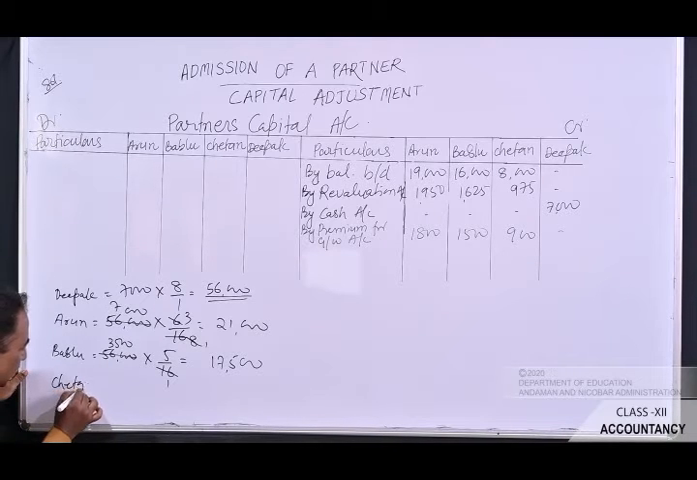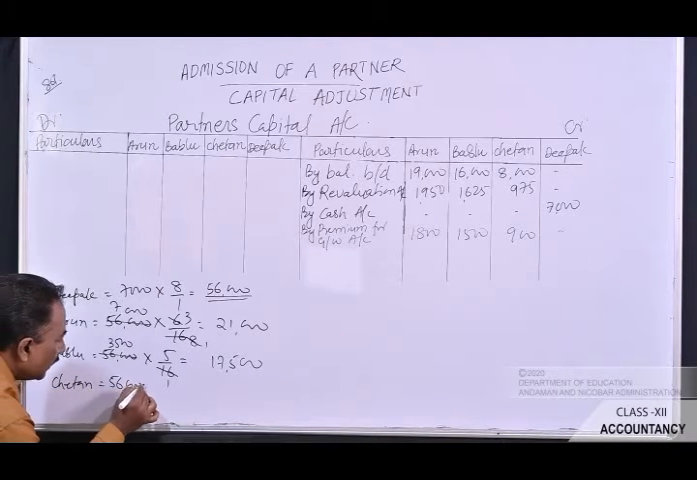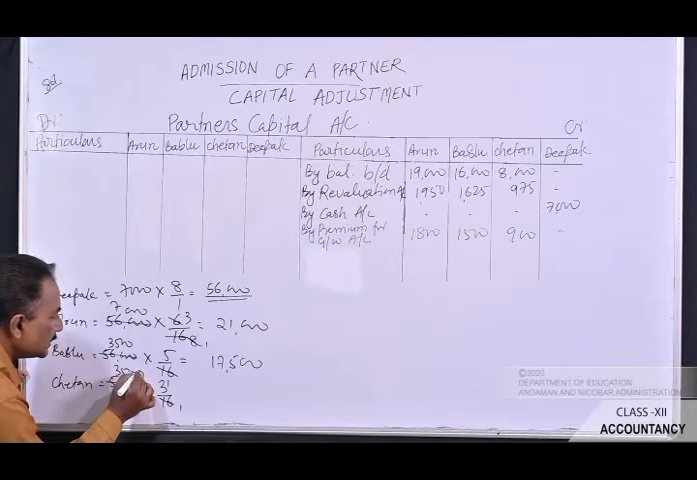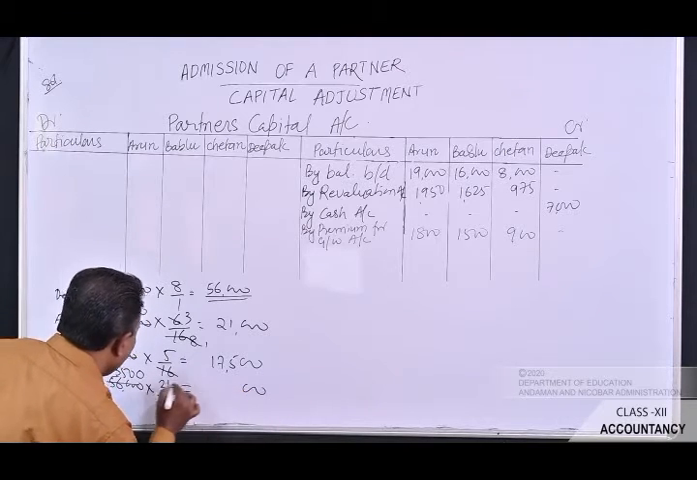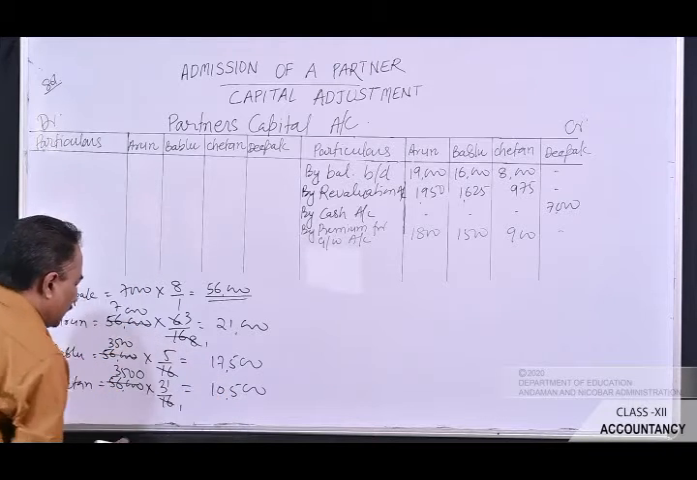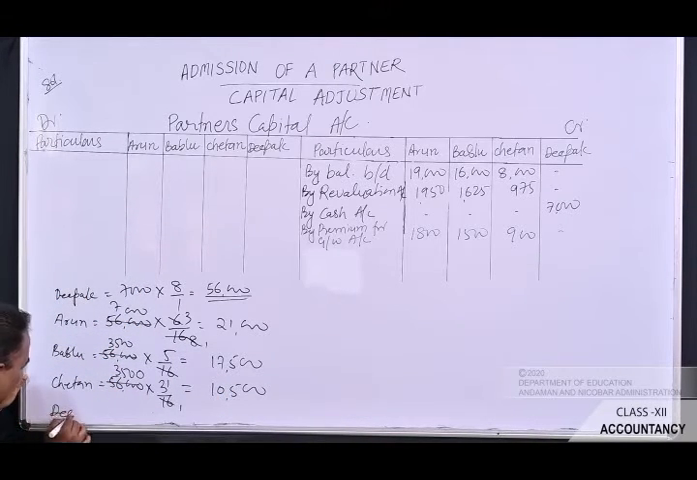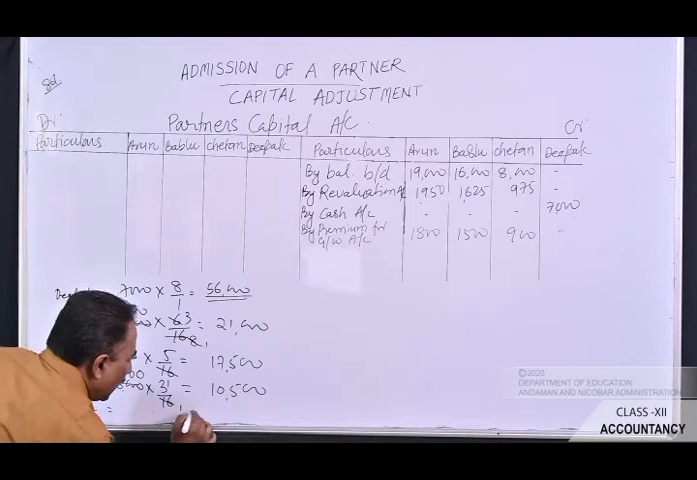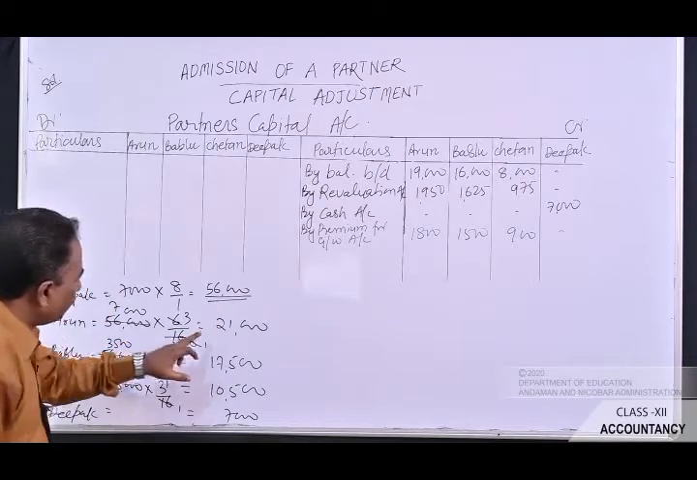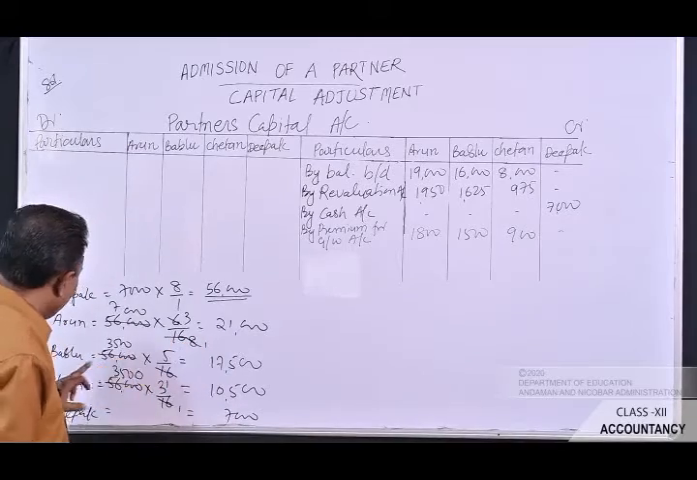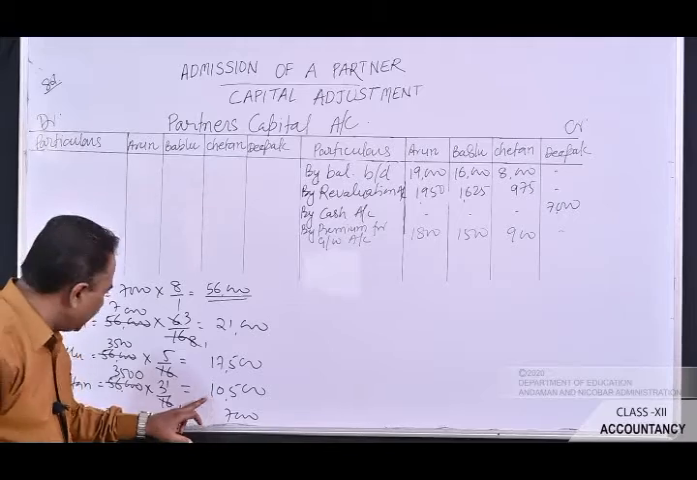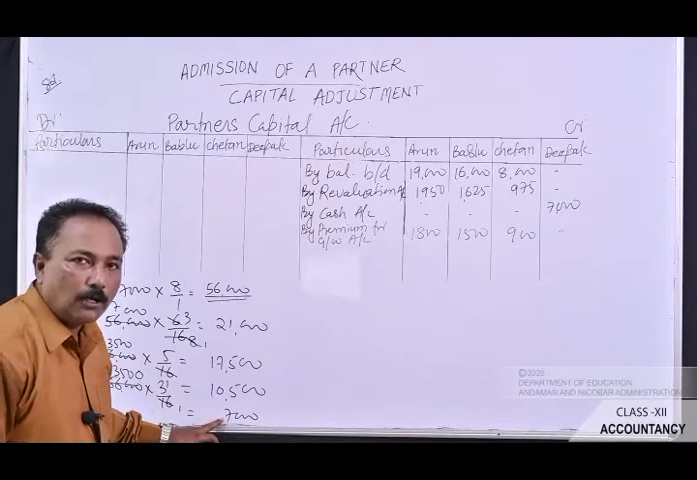Now let's talk about Chetan. Chetan will have to adjust rupees 0, 0, 5 is a 15, 5, 1 balance, and 10,500. And you know that Deepak brought rupees 7,000 as his capital. Now Arun will have to maintain rupees 21,000 in the business, Bablu will have to maintain 17,500 in the business, Chetan will have to maintain rupees 10,500 in the business, and Deepak, which he has brought, rupees 7,000.